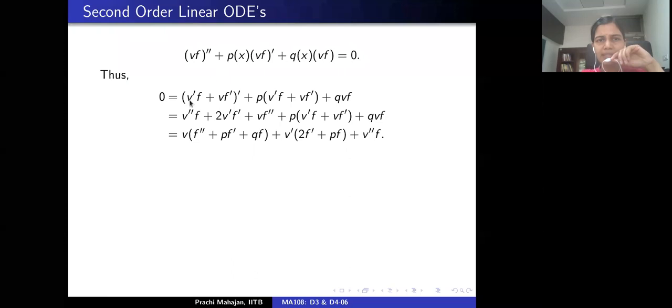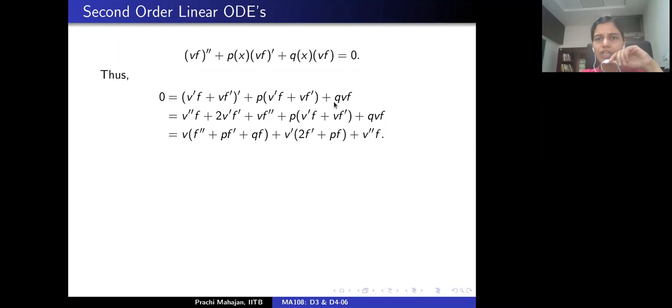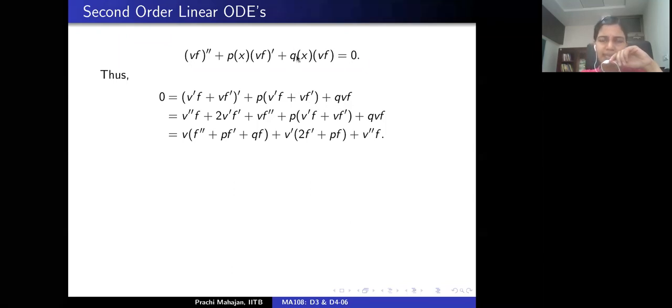That means differentiating once: V' times F plus V times the derivative of F, and the derivative of all of this, plus P times V' F plus V F', plus Q times V times F. Correct? This is just a restatement of the first equation here.